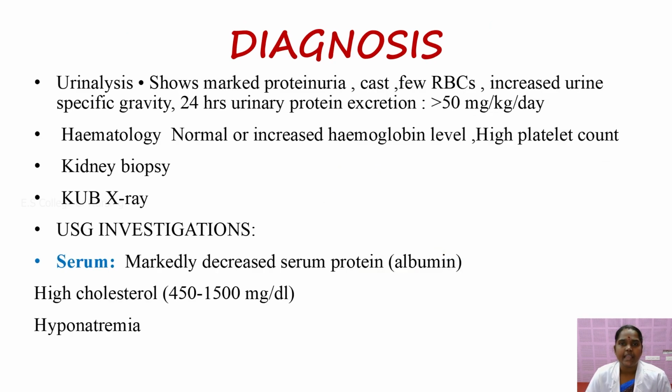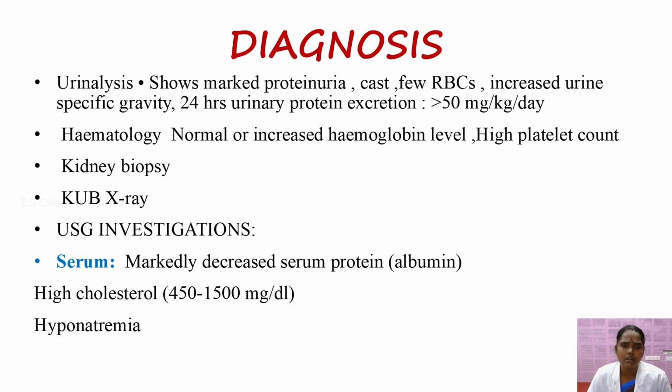Next, we move on to the diagnostic evaluation. During the diagnostic evaluation, you have to mention that urine analysis shows marked proteinuria, casts and few RBCs, increased urine specific gravity, and 24 hours urine protein excretion. In this 24 hours urine protein excretion, how much protein is in the urine? Greater than 50 mg per kg per day is present, in the sense that it comes under abnormal urine, proteinuria has developed.